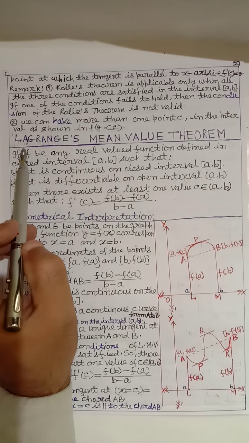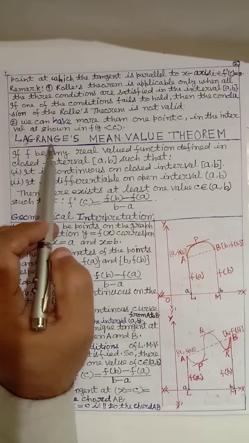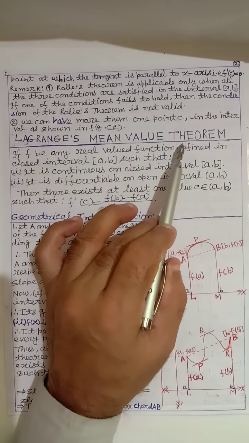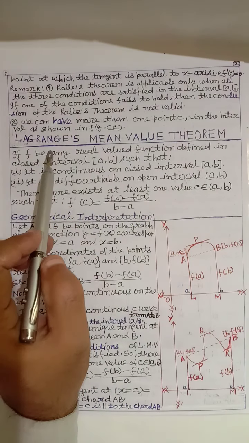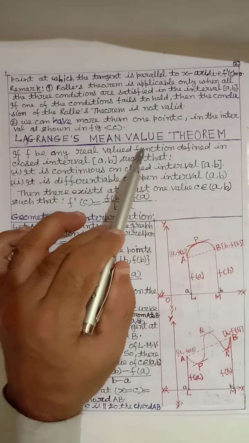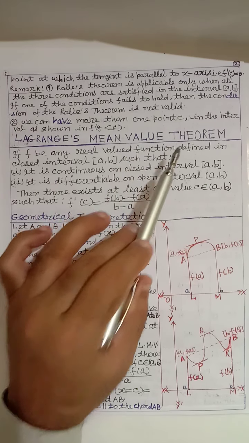Now we will discuss Lagrange's mean value theorem. This is also called the LMV theorem.